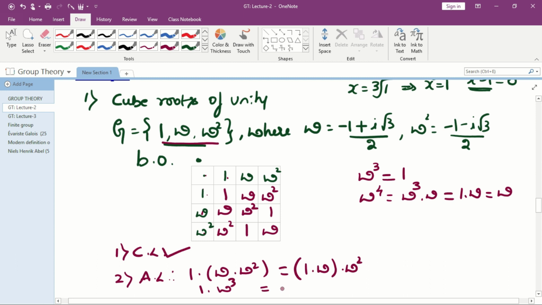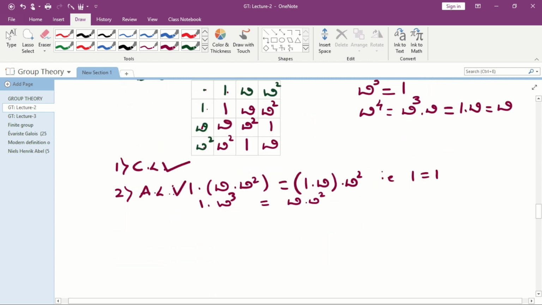Similarly, on the right hand side, 1 into omega is omega, again into omega square, that is also omega cube. Therefore I get 1 is equal to 1. Therefore LHS is equal to RHS, and it is true if I consider any other possibilities. Therefore the associative law is satisfied.